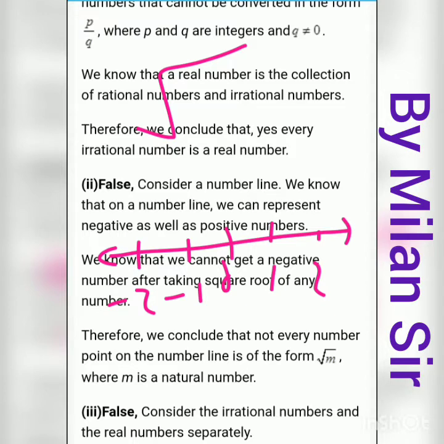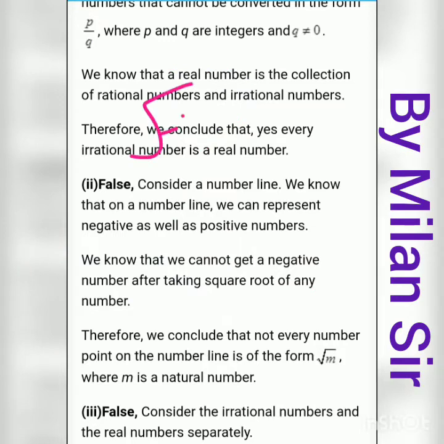So if we say under root m is every point on the number line, then we cannot represent the negative numbers here. That's why this statement is false, right? That means under root minus 2 is not possible, under root minus 3 is not possible for the real numbers. These are the imaginary numbers. So that's why this statement is false.